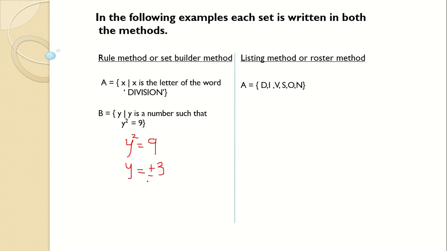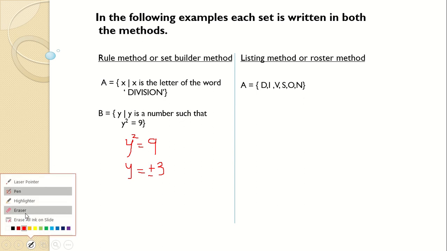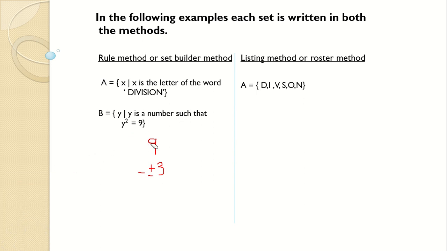You all know, I hope by now, how to find the square root. Square root of 9 is 3. Now, see, square of plus 3 is also 9 and square of minus 3 is also 9, right? So, square root is going to be plus or minus 3. So, if you just write plus 3, the set is going to be incomplete and your answer will be completely wrong. Remember here, you won't get any half mark. So while writing, you have to be very careful. You will either get full marks or 0. There are no half marks given here. So both the elements of the set should come, -3 and 3.